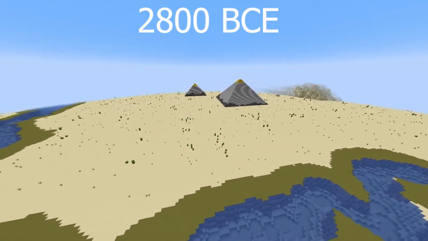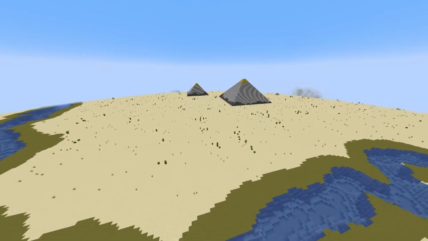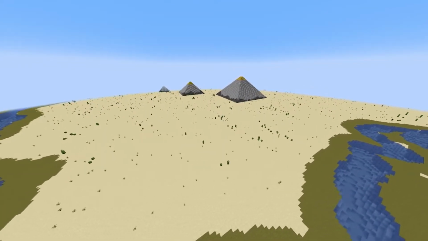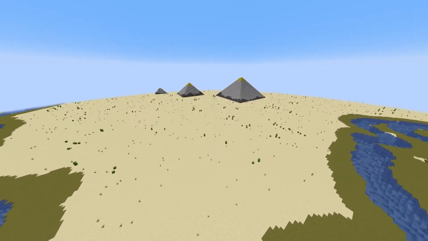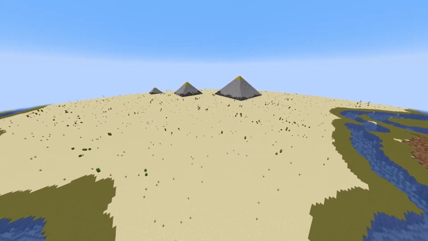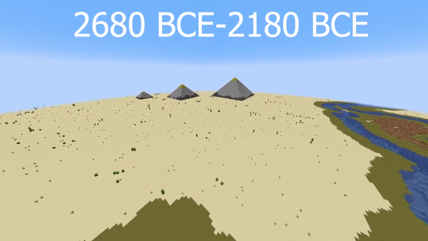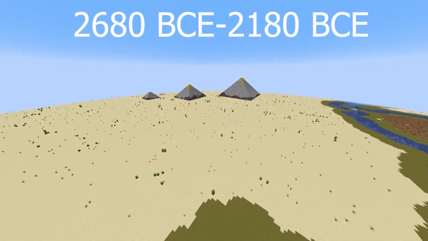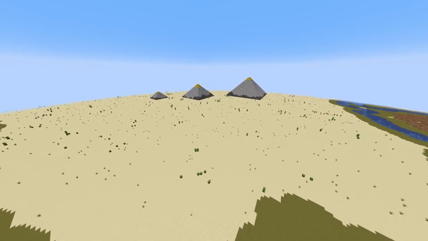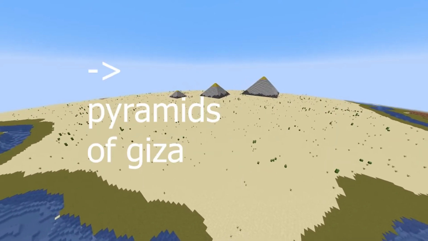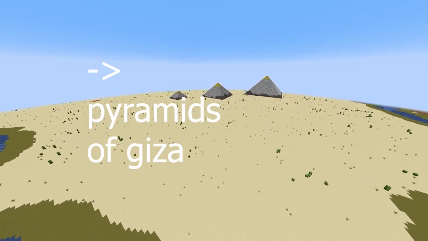After the fall of the Menes, the three most important eras of ancient Egypt emerge: the Old Kingdom, the Middle Kingdom, and the New Kingdom. The Old Kingdom arose at approximately 2680 BCE and lasted until approximately 2180 BCE. When one hears of ancient Egypt, they often think of the pyramids of Giza and the Sphinx. These structures were built during the Old Kingdom period.